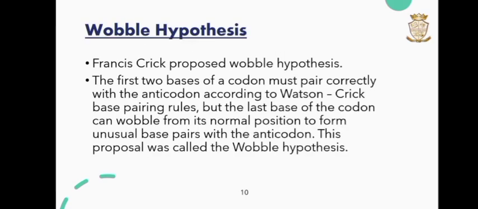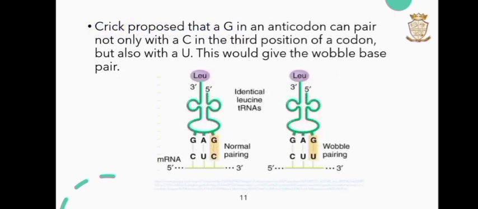Wobble hypothesis. It was proposed by Francis Crick. The first two bases of a codon must pair correctly with the anticodon according to the Watson-Crick base pairing rule, but the last base of the codon can wobble from its normal position to form an unusual base pair with the anticodon. This proposal was called the wobble hypothesis. Crick proposed that a G in an anticodon can pair not only with a C in the third position of a codon but also with a U. This would give the wobble base pair.